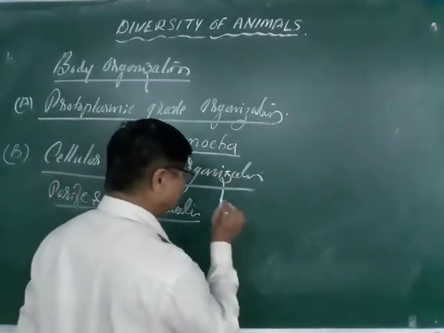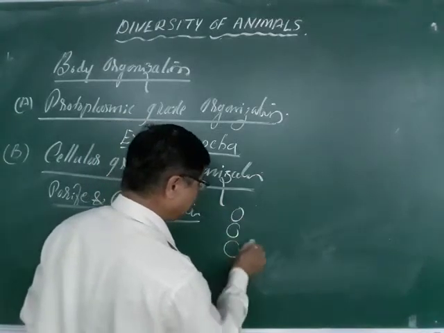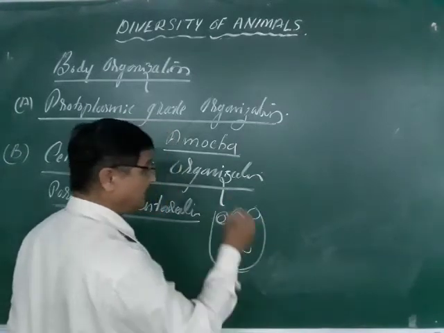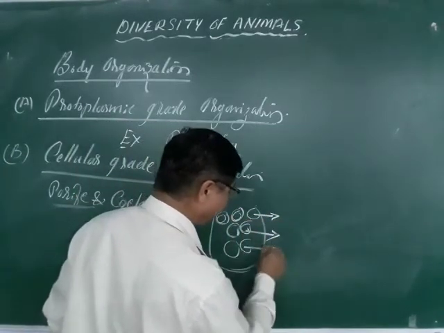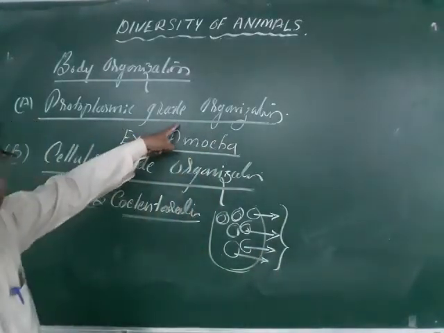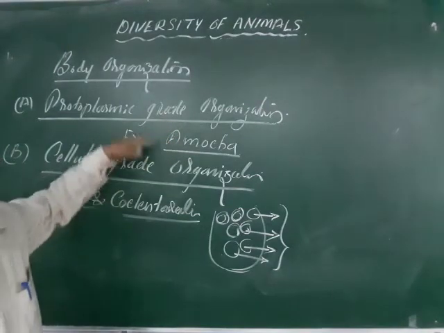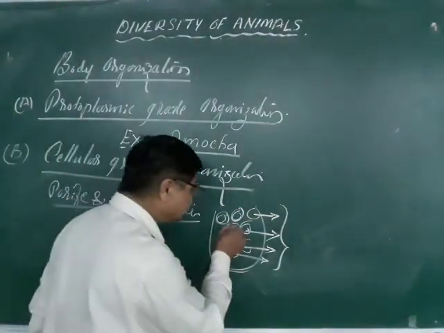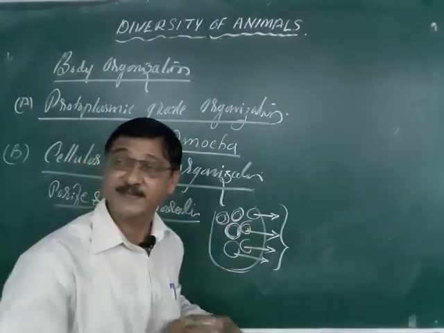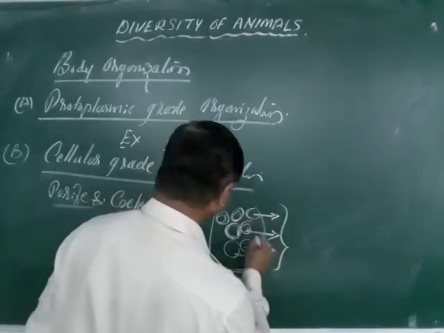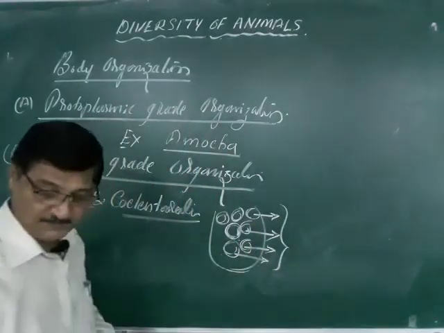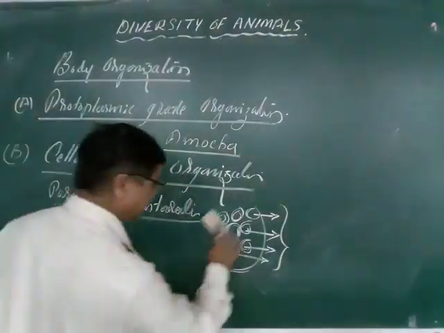In case of the multicellular animals, their body is made up of a number of cells, and they are able to show different or independent functions. Inside the plasma membrane, the cytoplasm shows the physiological functions, but here the body is made up of many different cells, and that is said to be cellular grade organization. This cellular grade organization shows almost all types of function, typically in case of porifera and the coelenterates.